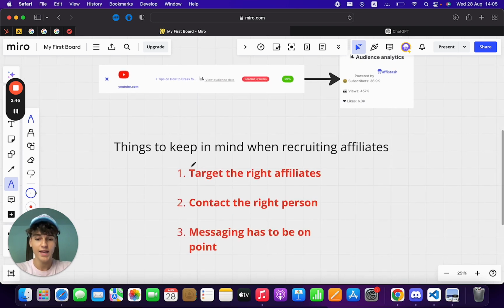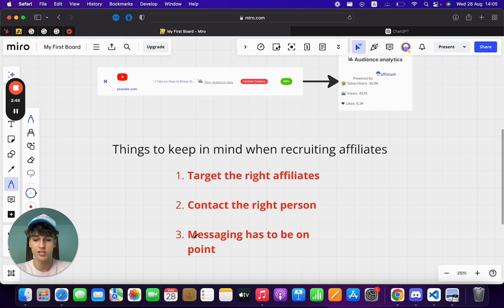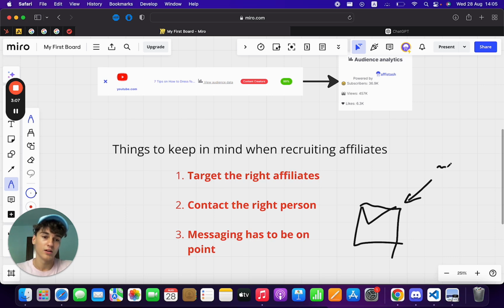And lastly, you got to make sure that your messaging is on point. So what I mean by that is not writing an email, let's say you're writing them an email or even a DM, whatever, and you just hit them with a random message, a bulk message that you send to 100 different ones where you maybe have a bit about your brand. That's cool. You instantly tell them, oh, we'd like you to join our affiliate program, this and that, and then there's a super boring structure and a long email. You don't want to do that.